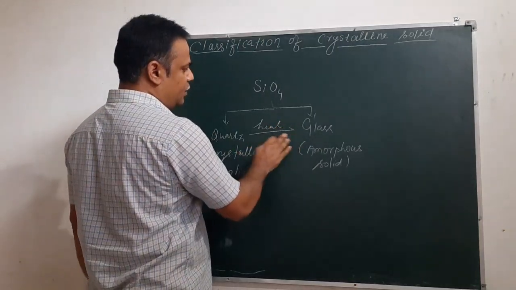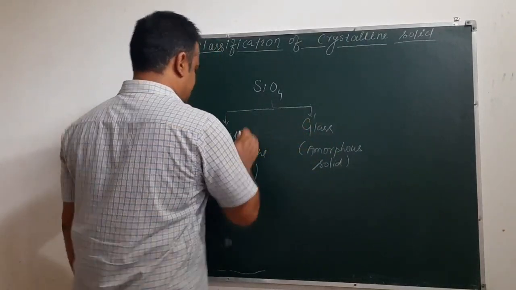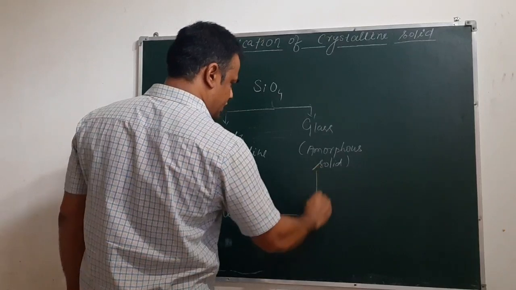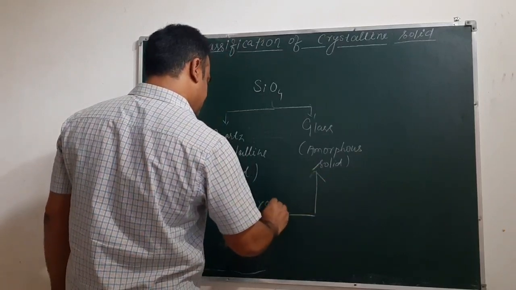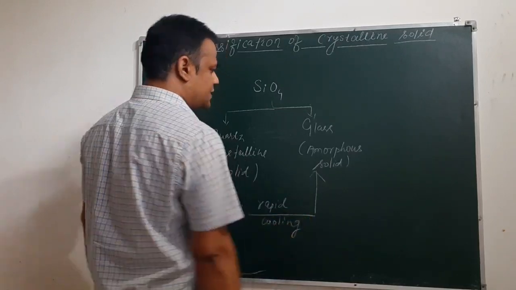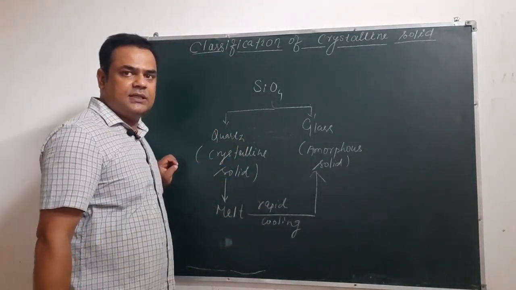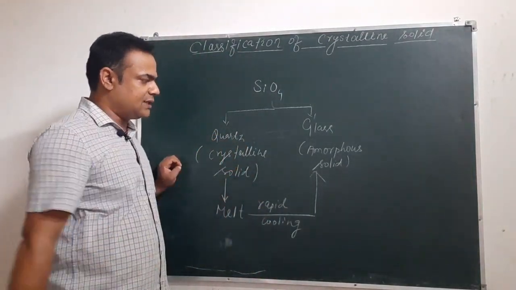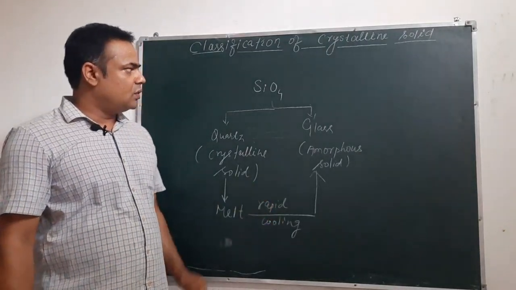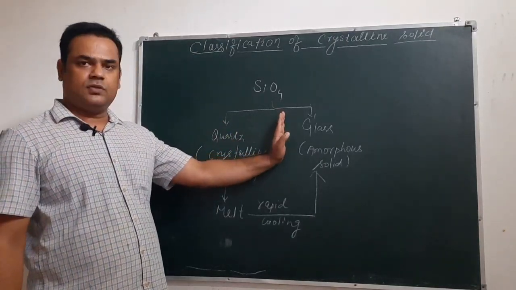So if we heat this quartz to melt it and then rapidly cool it, suddenly decreasing the temperature, in that case it will convert into an amorphous substance, that is glass. So here we can see that we can convert quartz into glass by melting it and then rapid cooling. This way we can convert a crystalline solid into an amorphous solid.